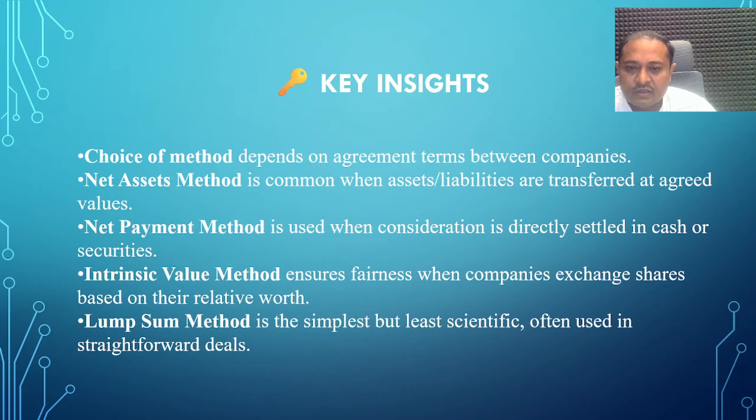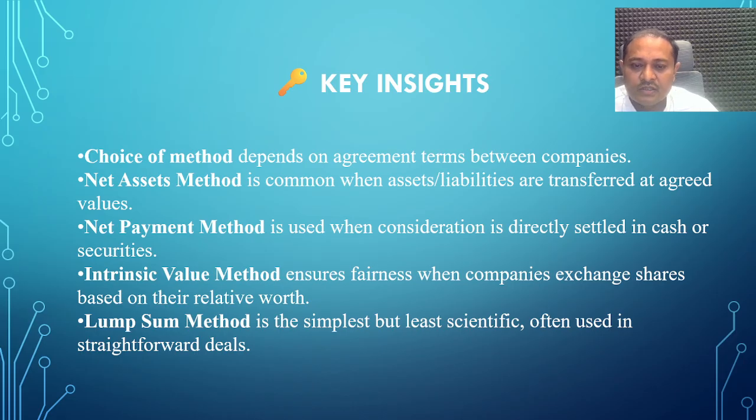Intrinsic value method ensures fairness when the companies exchange shares based on their relative worth. The company decides the share value. Shares may be issued at a discount, at par, or at a premium, depending on the company's agreement procedure.